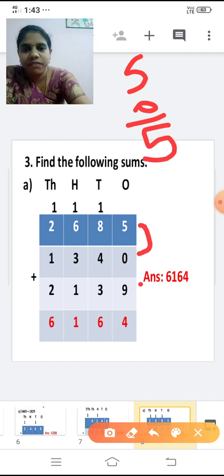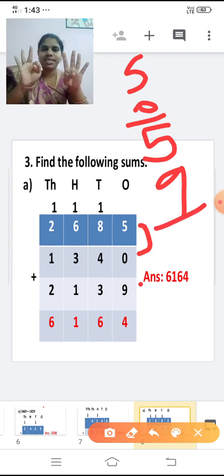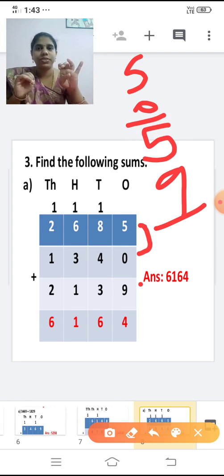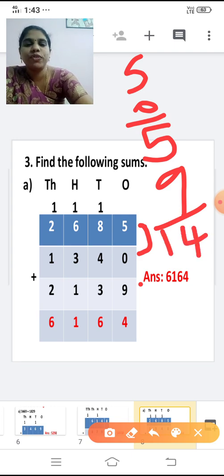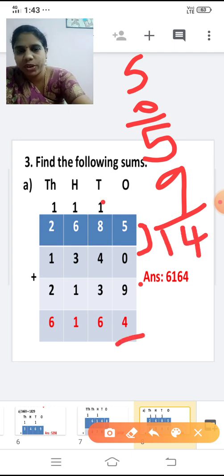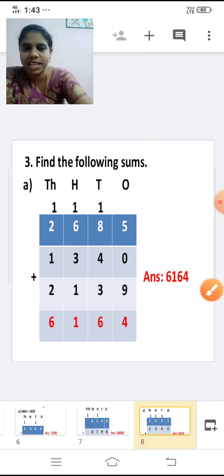So 5. With this 5, we are going to add 9. 5 plus 9. After 5, we are going to add 9 numbers: 6, 7, 8, 9, 10, 11, 12, 13, 14. Answer is 14. So write 4 here and this 1 you carry over to the next place. That means the tens place.